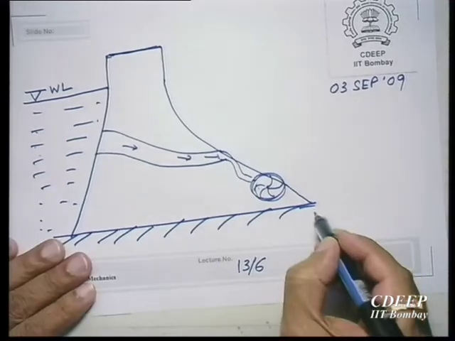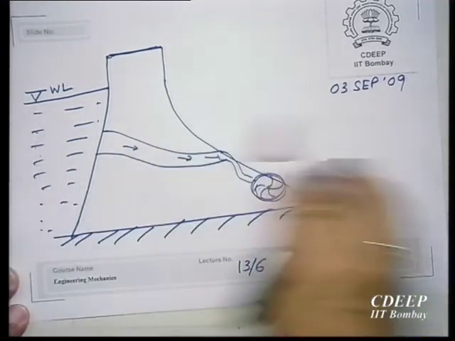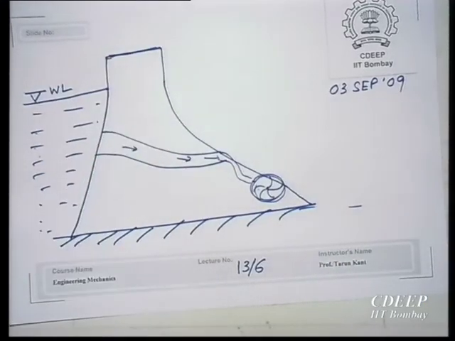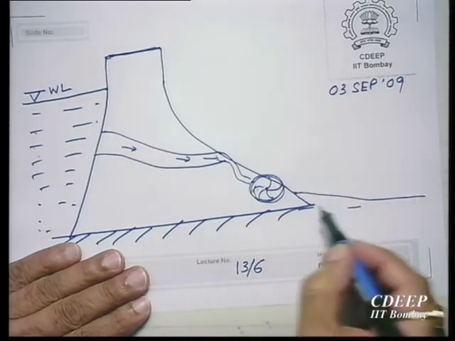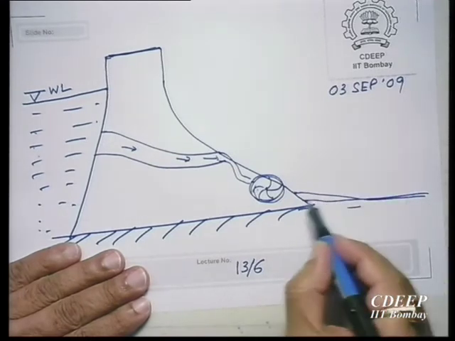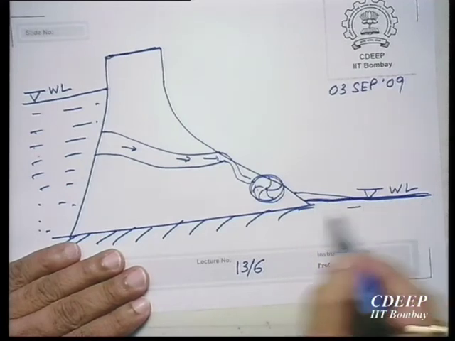Of course, otherwise the river was there and that was the level of water, but because you have blocked it, water on one side is this much, and on the other side water may be only up to here, sorry, it will be here, it is very low.